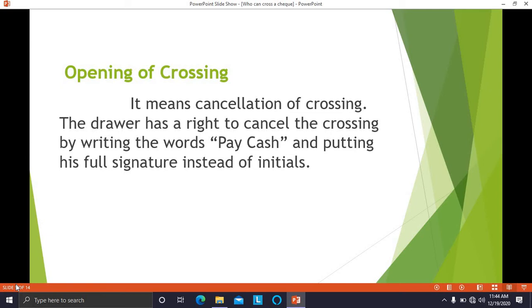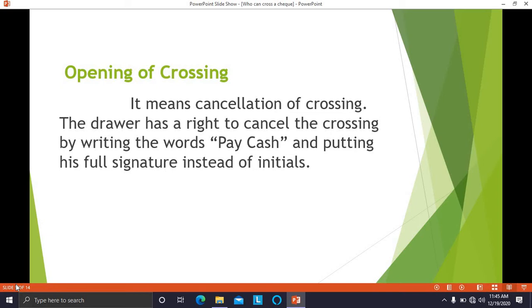So who has a right to cancel the crossing? Usually the drawer has a right to cancel the crossing of the check by writing the words pay cash and putting his full signature instead of initials. When the check is crossed and the drawer has written account pay, then in that case the holder has to put it in the bank, in his account, and the amount will be credited to his account.